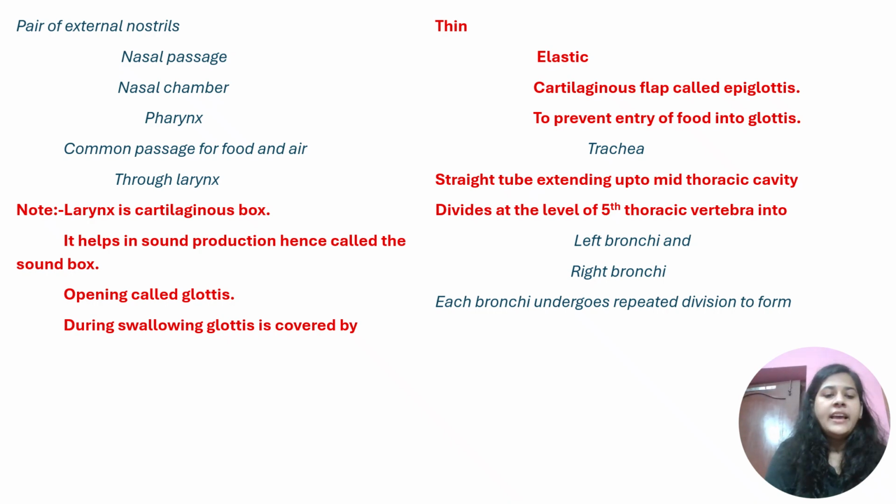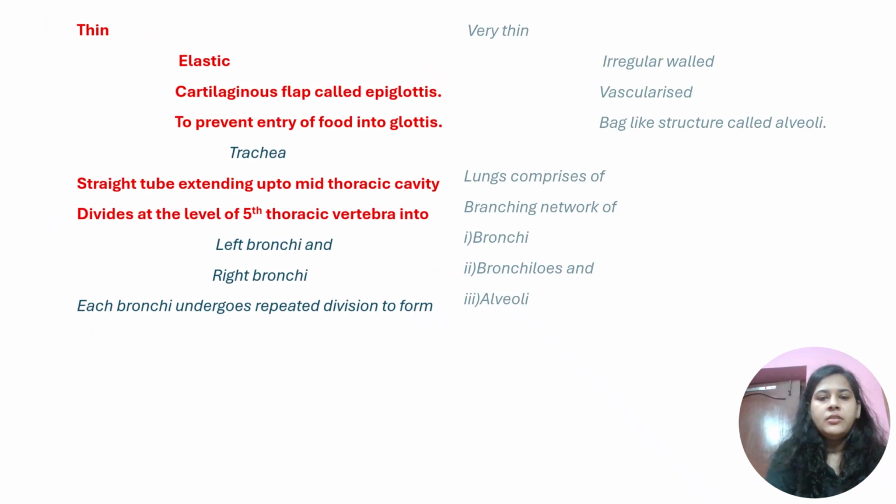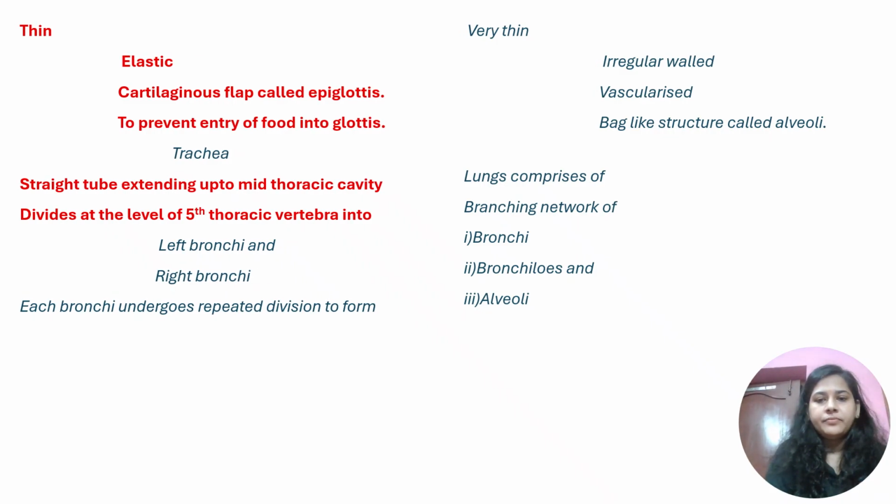Okay, I'm moving to the next slide. It divides into a number of other bronchi. So what we come to know is that the bronchi get divided into several other orders like primary bronchi, secondary bronchi, tertiary bronchi, etc. The divisions will go on until they form a structure which is referred to as bronchioles.